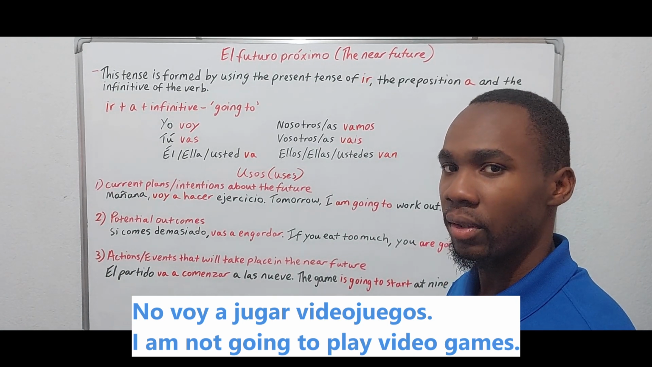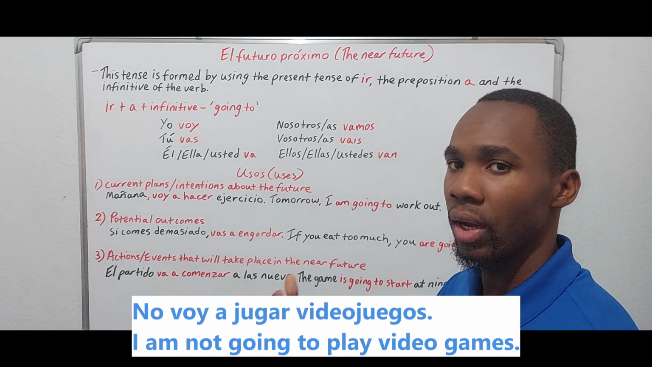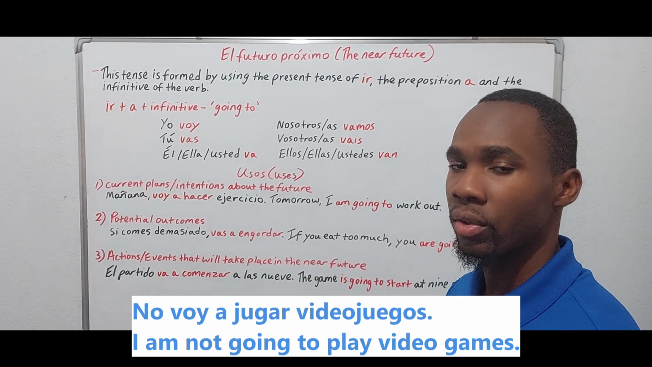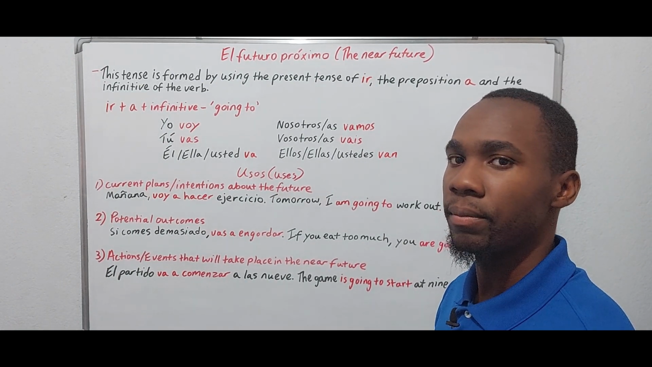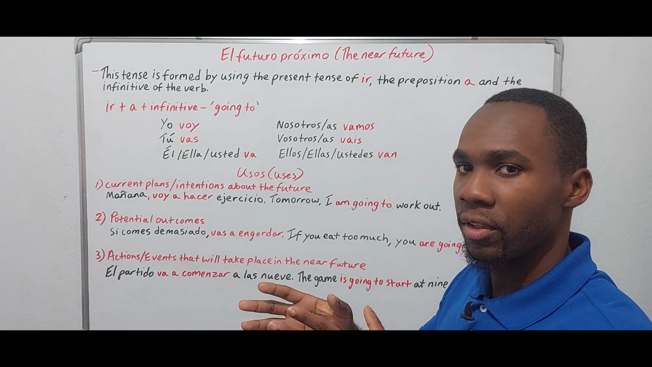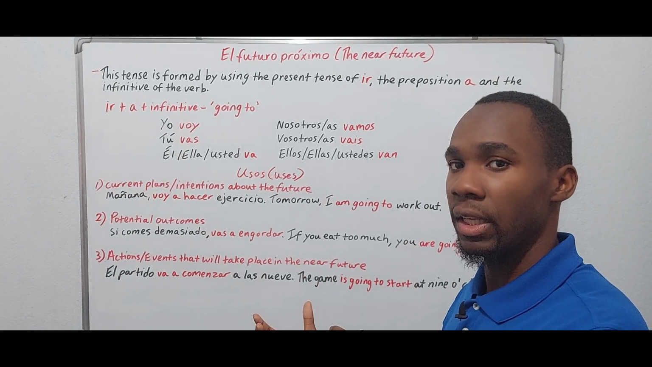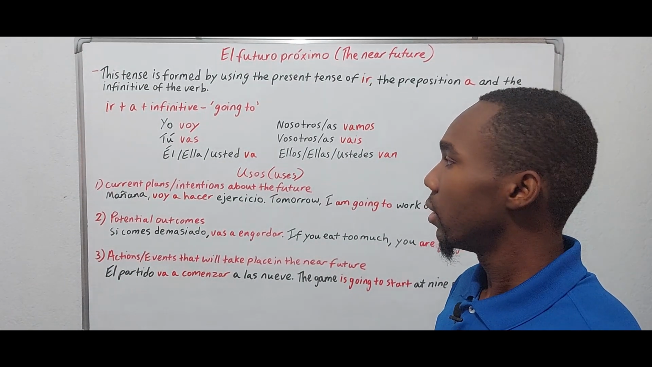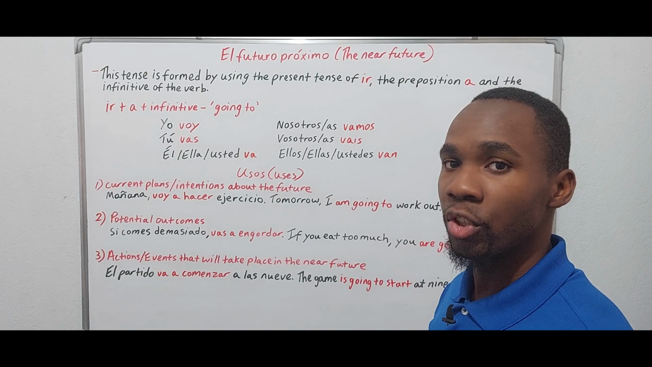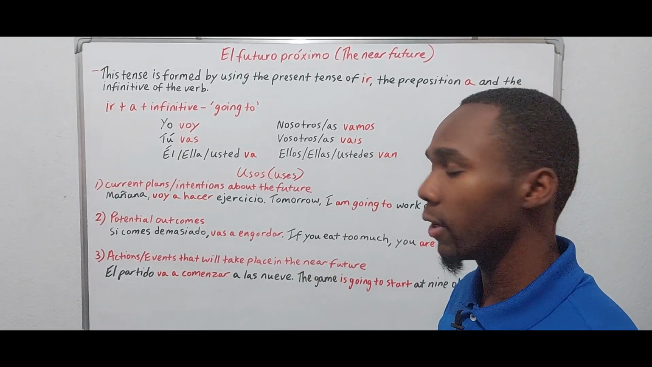But this is a good example. No voy a jugar videojuegos. I am not going to play video games. Yep. Because we have the verb ir, we have the a, and then we have the verb in the infinitive, right? So yes, good. So let's look at the uses, or the context in which we use this tense, right?